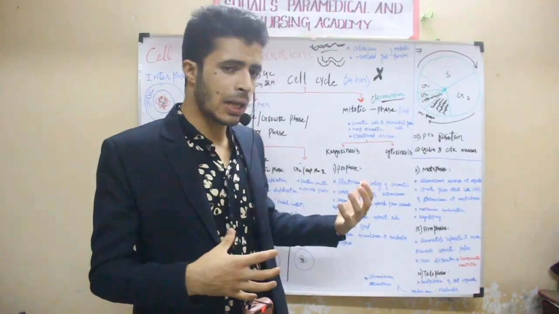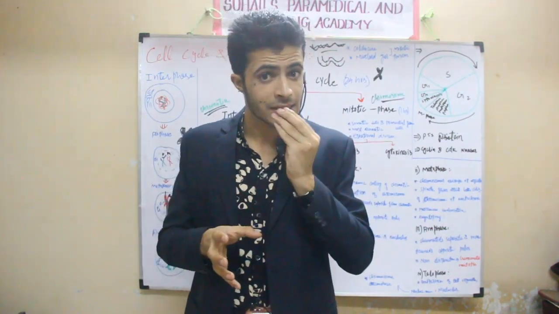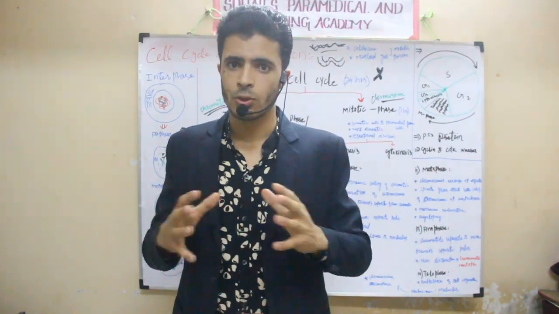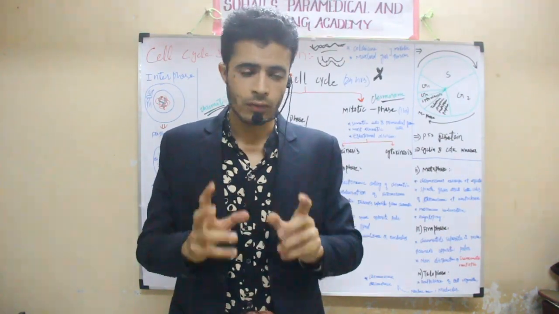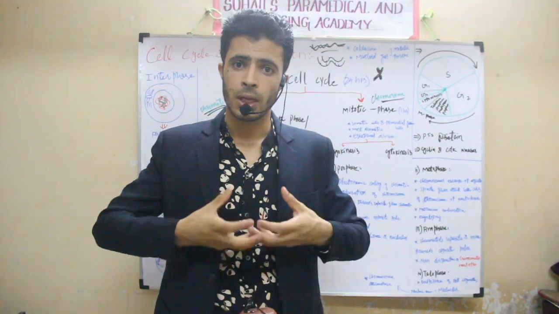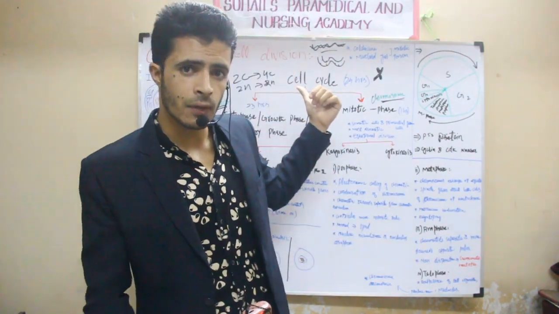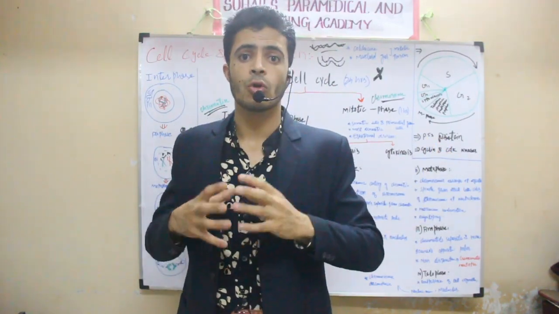In the mitotic phase, what will happen? There will be the prophase. In prophase, the nucleolus and the nuclear membrane will disappear because polymerization of the spindle fibers will occur in the prophase. The DNA which was present in reticulum form in the interphase will now, in M-phase, be more condensed and will be called the chromosome.